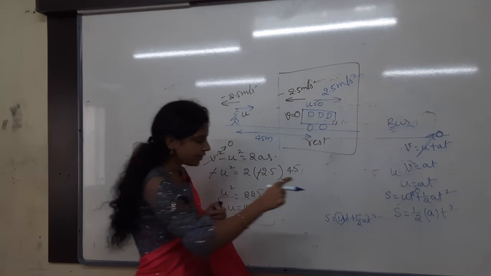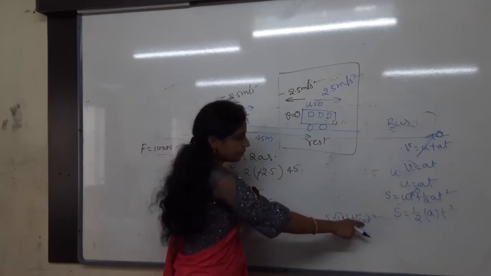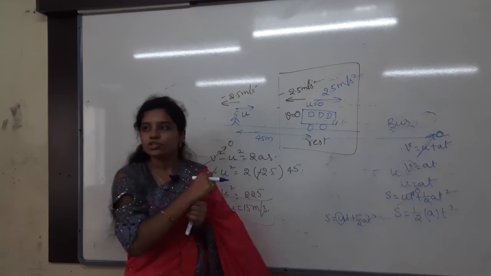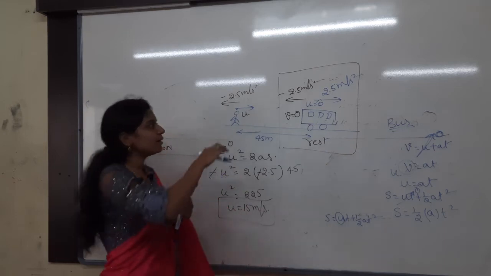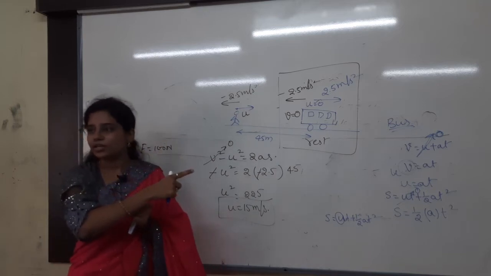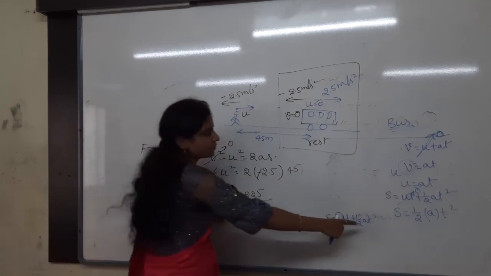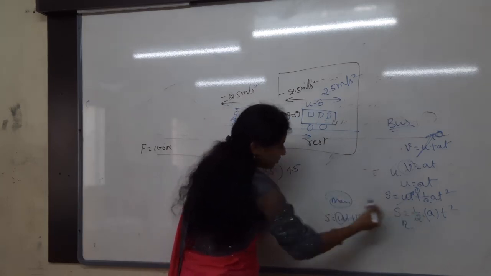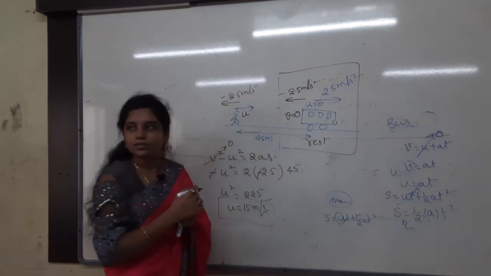Yes sir. Whenever I substitute AT here, the bus is moving with what acceleration? Acceleration is how much? 2.5. Then the man also has to move with what acceleration? The same acceleration again. So that acceleration you have to substitute here. This is for the man and this is entirely for the bus. But this should be equal to each other.